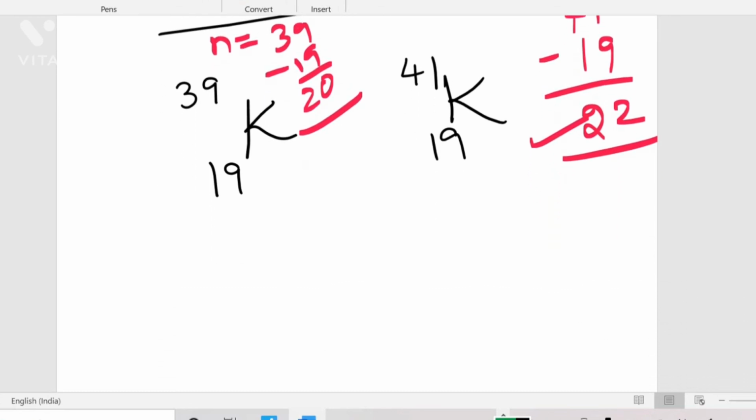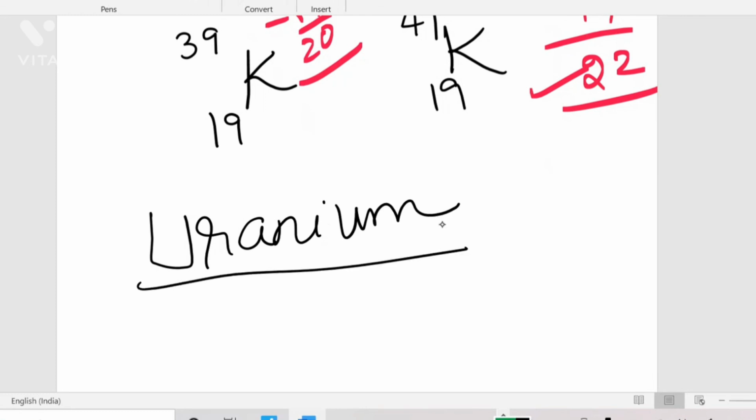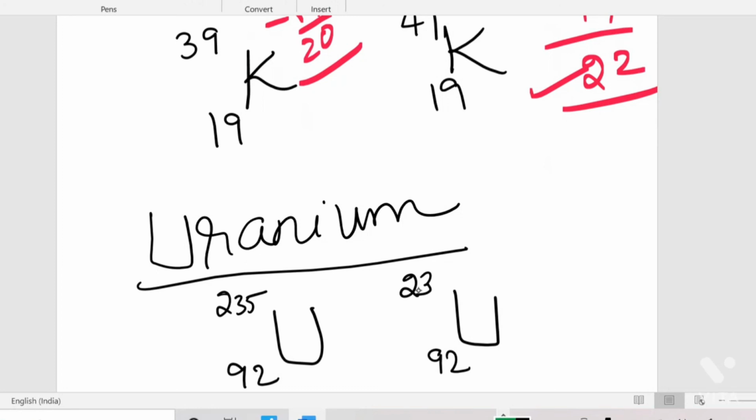The next we are moving to the radioactive element uranium. The isotopes of uranium are represented by capital U, with many protons and electrons and many shells, and mass numbers 235 and 238.